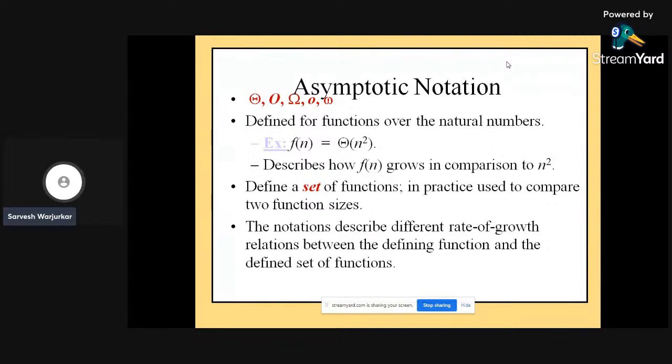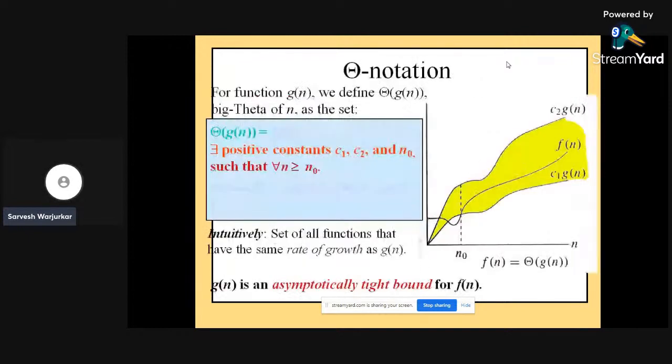For this asymptotic notation, we have to define a set of functions. In practice, we often need to compare two function sizes. The notation describes different rates of growth, and relations between the defining functions and the defined set of functions are also possible. In terms of theta, firstly we'll go with theta.